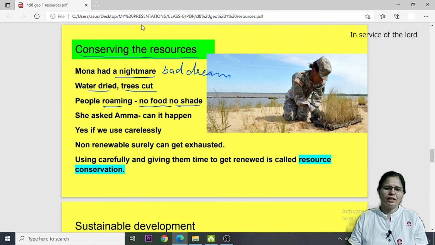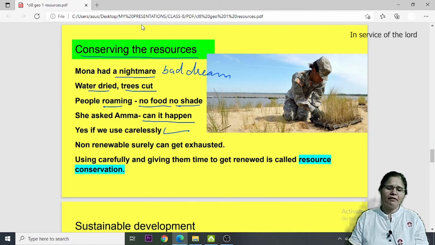She gets up in the morning and asks her Amma, can it really happen, what I have seen in the dream? Amma says, yes, surely it can happen if we keep using natural resources in a very injudicious and careless manner.